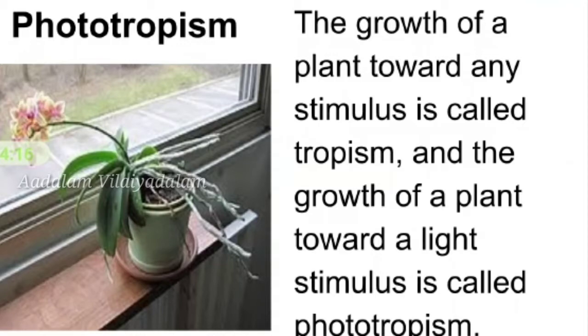The growth of a plant toward any stimulus is called tropism, and the growth of a plant toward a light stimulus is called phototropism. So, movement of a plant part towards light is called phototropism.